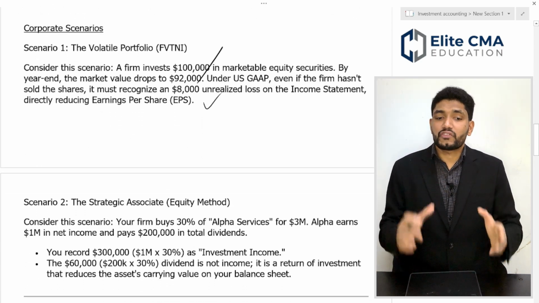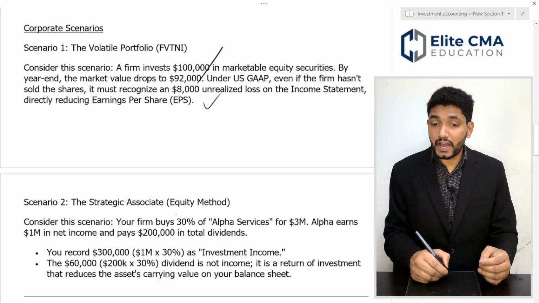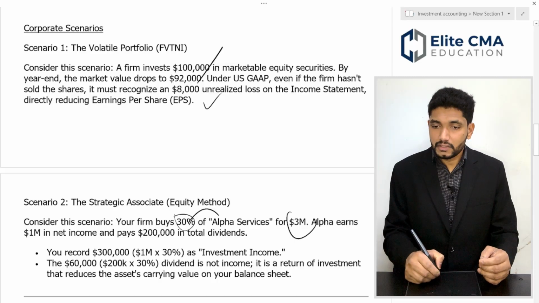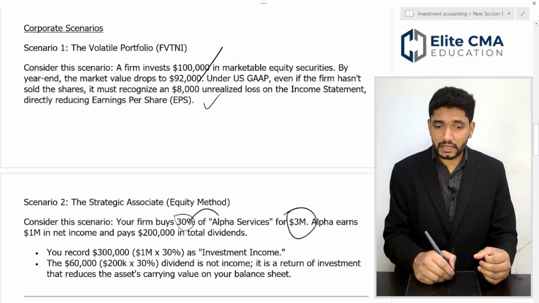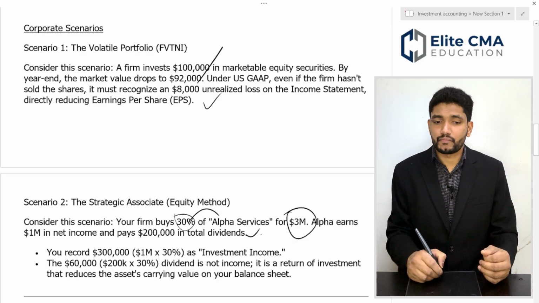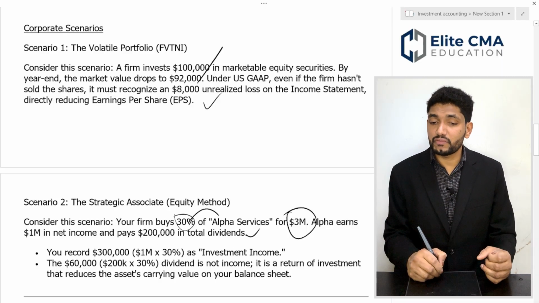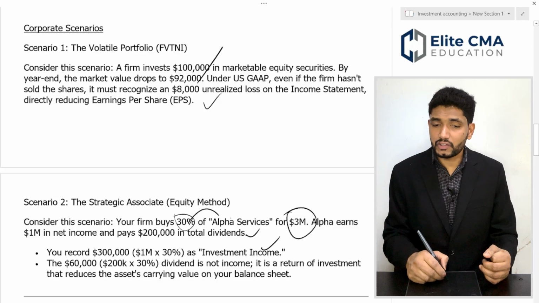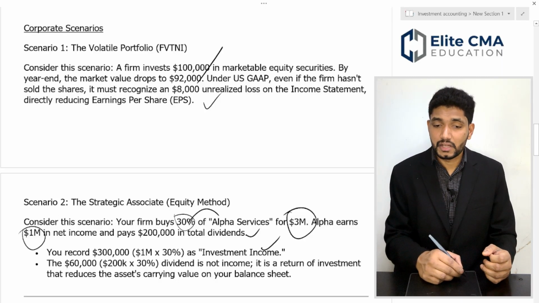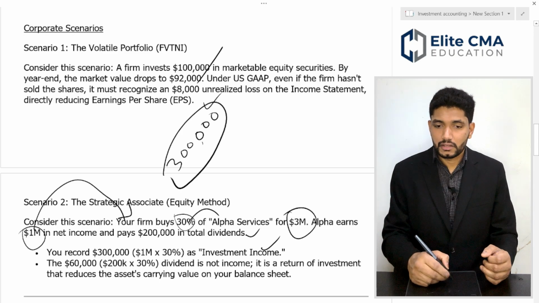So, let us move into the second scenario. A firm buys 30% of Alpha Service for 3 million. Alpha earned 1 million net income and paid 200,000 total dividend. In this case, you can record 300,000 as your investment income. That means this 1 million you earn as net income, and you already own 30% of their ownership. That means you can consider 300,000 as your investment income.